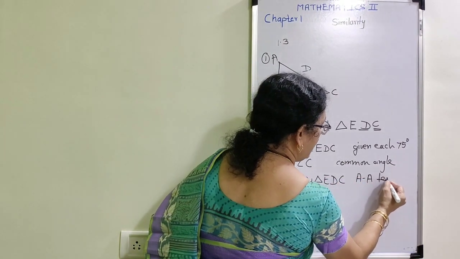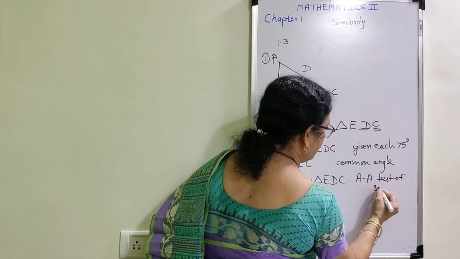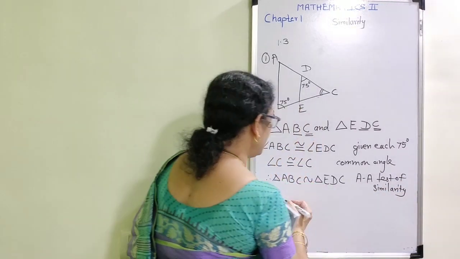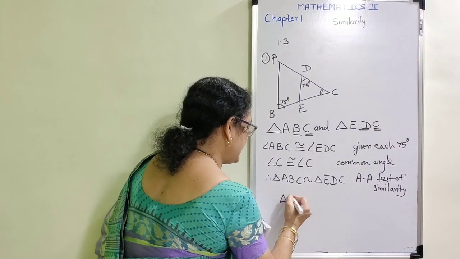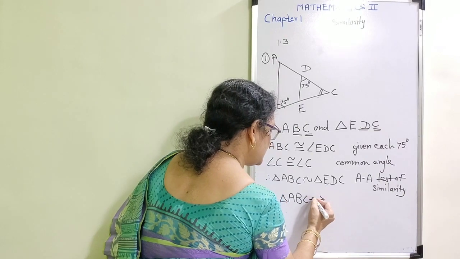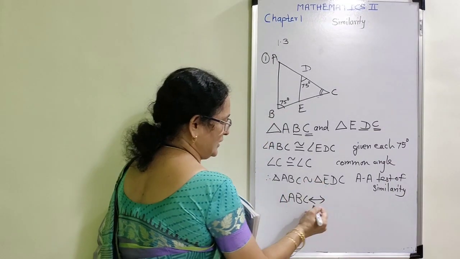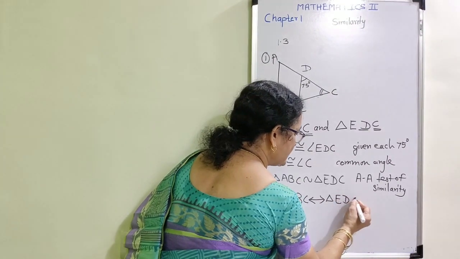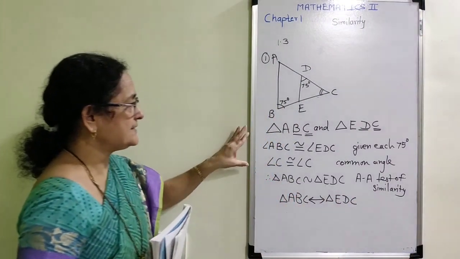AA test of similarity. And by which one-to-one correspondence? Triangle ABC, one-to-one correspondence. We are using this notation, triangle EDC.